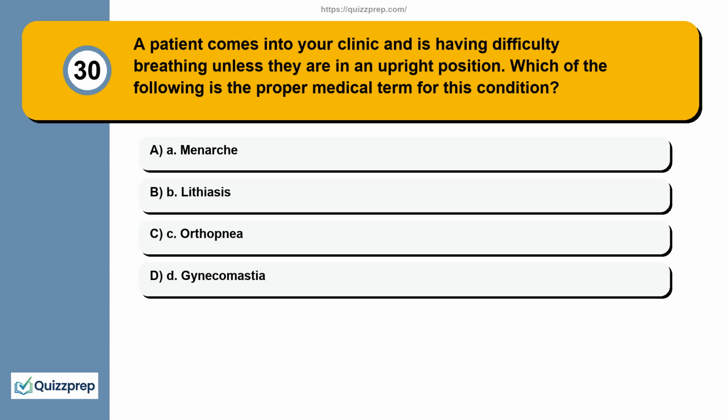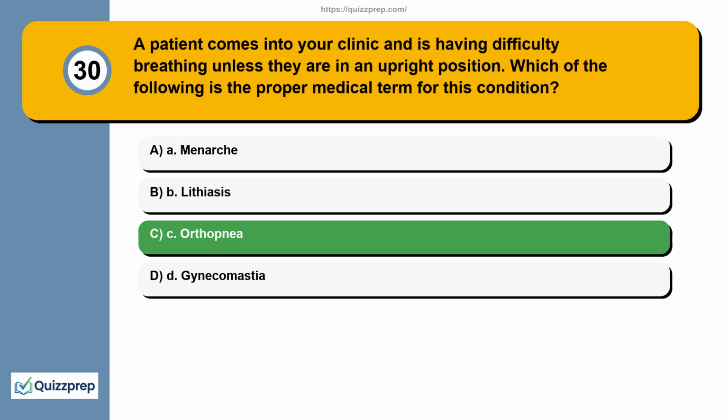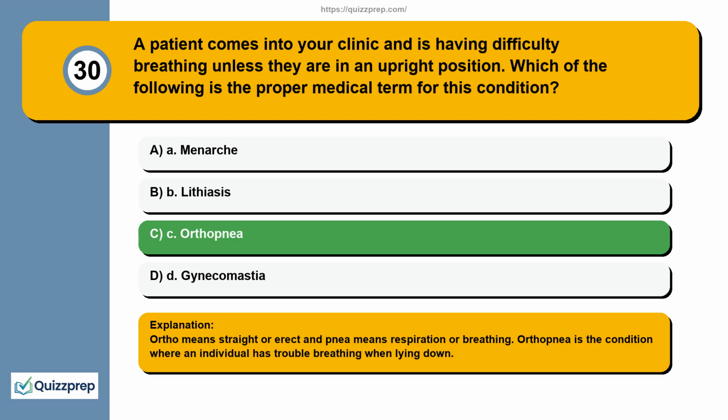Question 30. A patient comes into your clinic and is having difficulty breathing unless they are in an upright position. Which of the following is the proper medical term for this condition? A. Menarche. B. Lithiasis. C. Orthopnea. D. Gynecomastia. Ortho means straight or erect and nea means respiration or breathing. Orthopnea is the condition where an individual has trouble breathing when lying down.